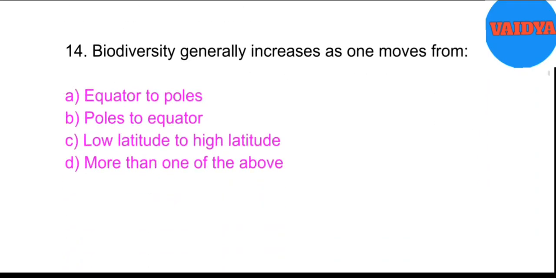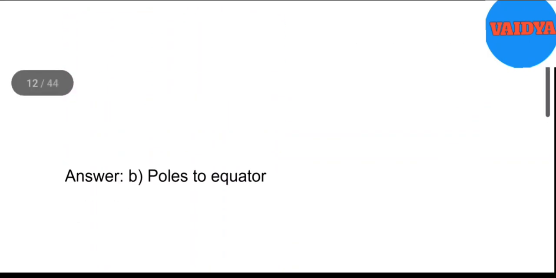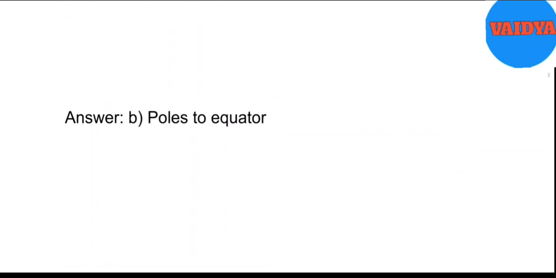14. Biodiversity generally increases as one moves from A. Equator to poles. B. Poles to equator. C. Low latitude to high latitude. D. More than one of the above. Answer. B. Poles to equator.